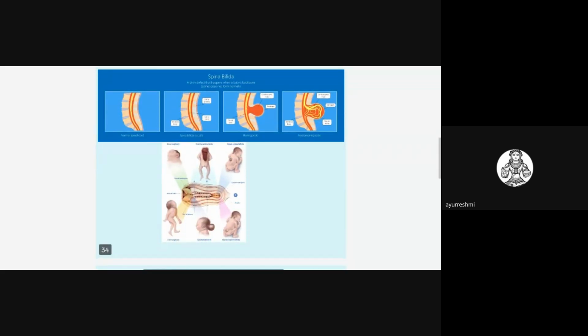So this is a slide showing the types of spina bifida, that is, meningocele, meningomyelocele and all, and other abnormalities related to neural tube defects are there, but this is classified under the DK. This also is classified under that, that is congenital heart diseases, cyanotic, acyanotic and other things are explained in this, but they may not draw questions on this topic.